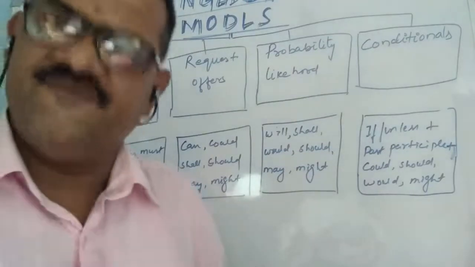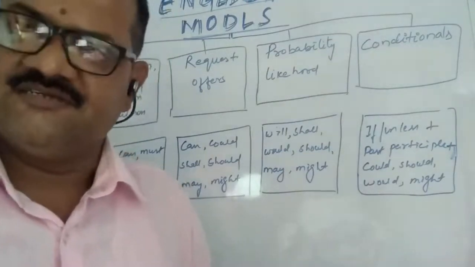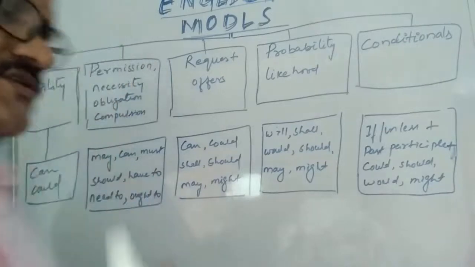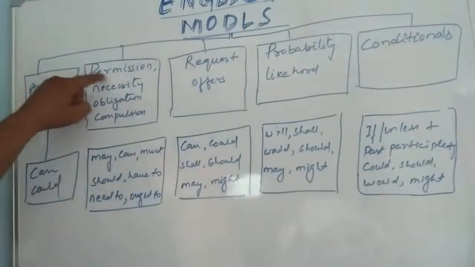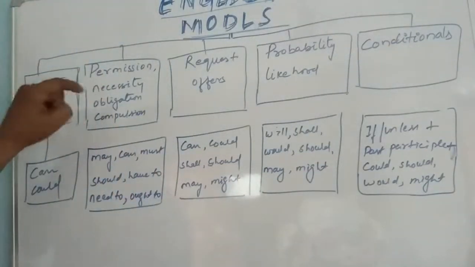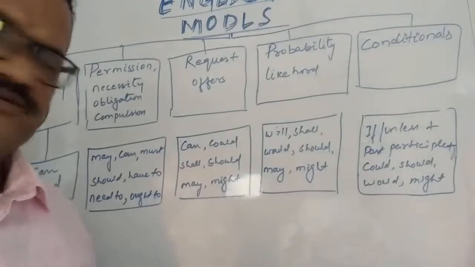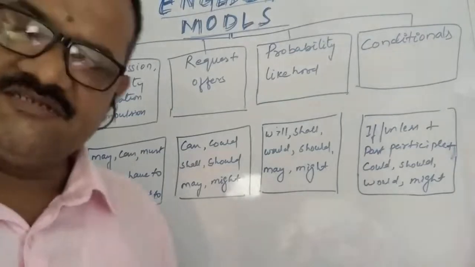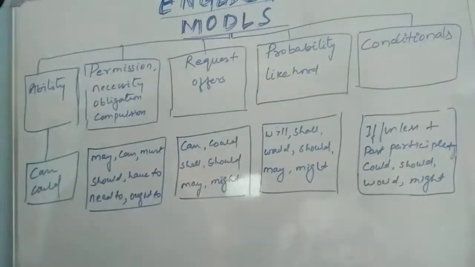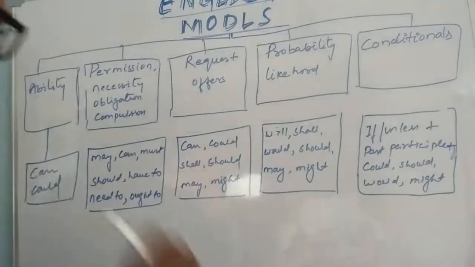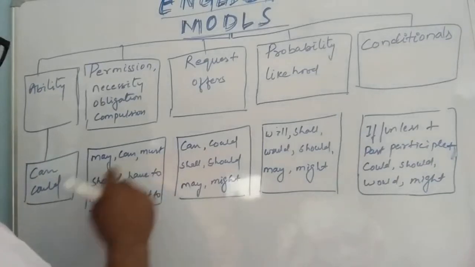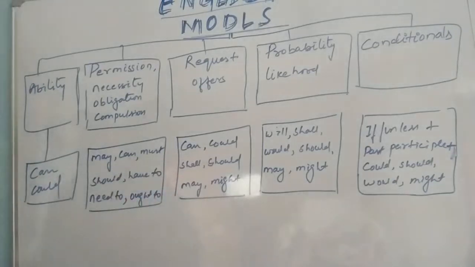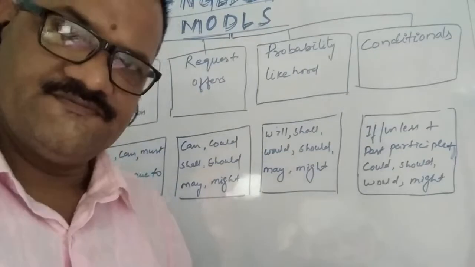I can lift 50 kg weight. That means it's my ability. Okay. So, ability. Permission, necessity, obligation and compulsion. So these are the modals which express permission, necessity, obligation and compulsion: may, can, must, should, have to, need to, ought to.